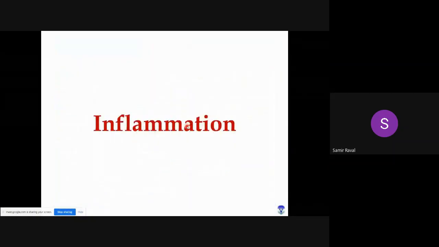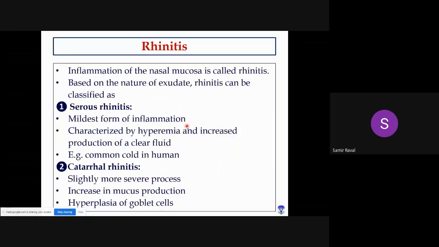Now inflammation. So first we'll talk about inflammation of nasal cavity. So inflammation of nasal cavity is known as rhinitis. Rhinitis means inflammation of nasal mucosa, right?